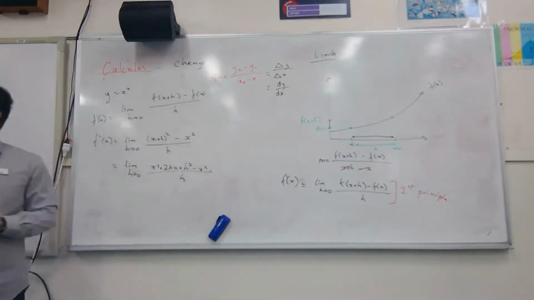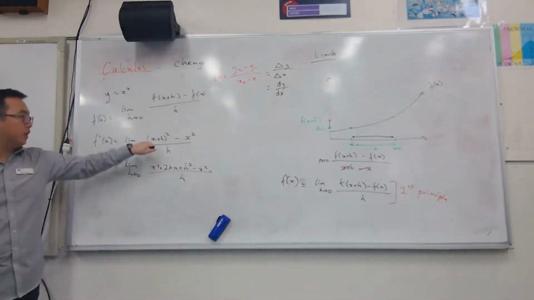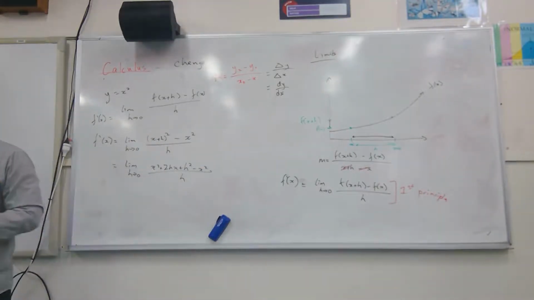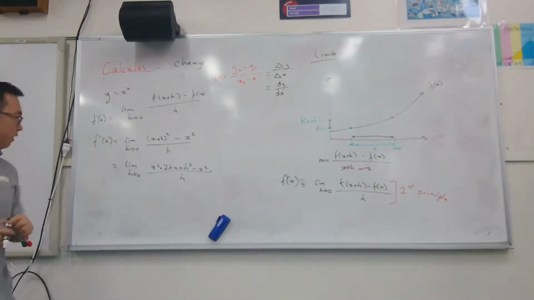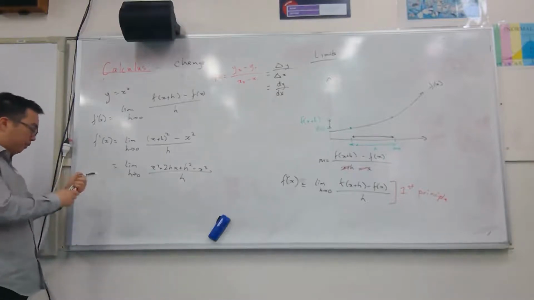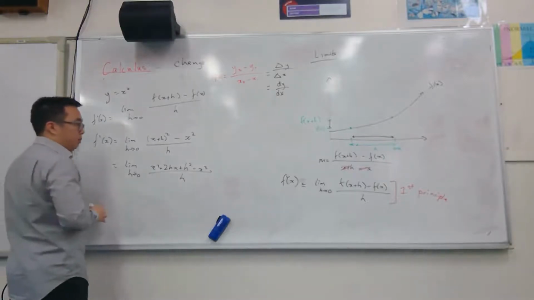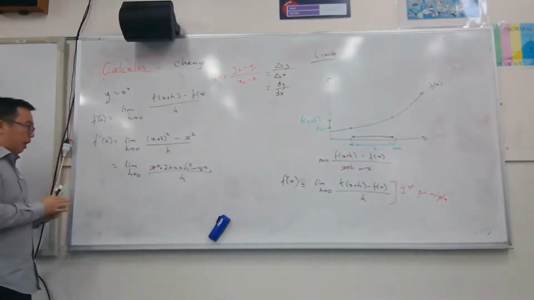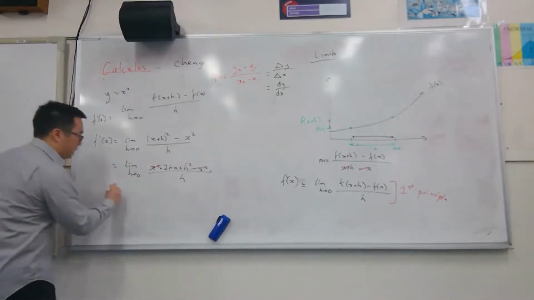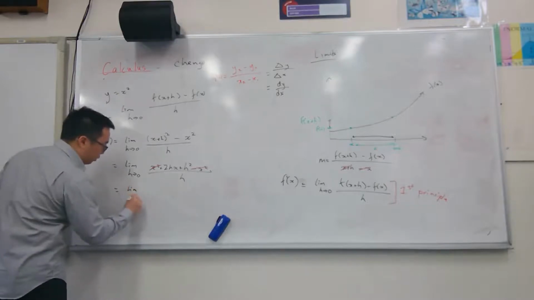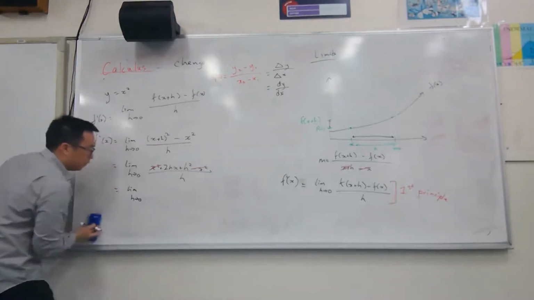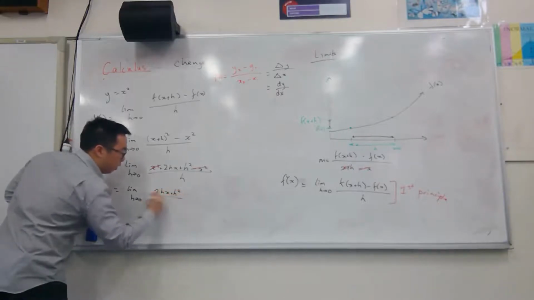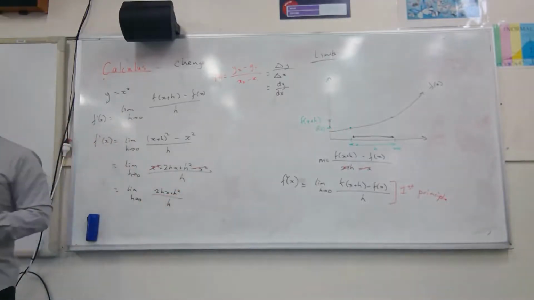Are we okay with that? All I've done is just expand that, so we get x squared plus 2hx plus h squared. That's just expanding using the formula. From there, I know that I can simplify. I'm going to cross out my x squareds. So I've got plus x squared and minus x squared. And we end up with the limit as h goes towards 0 of 2hx plus h squared over h. Is there one more way I can simplify that?